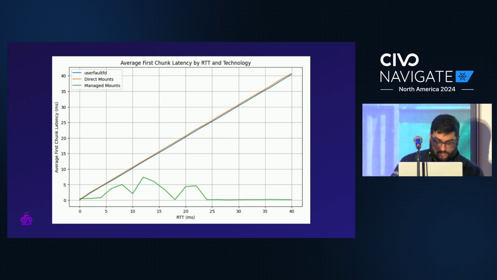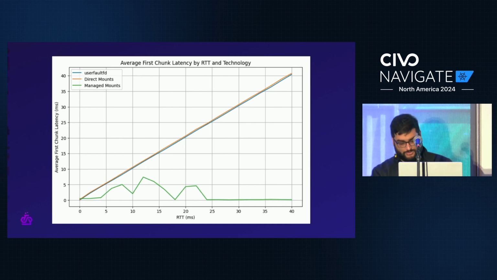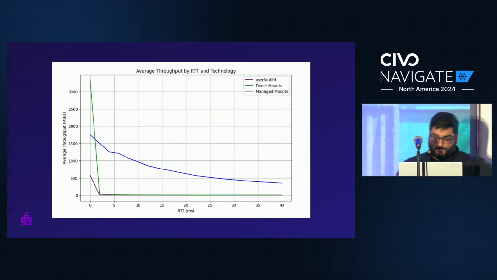And then the last benchmark here, that's the special one. That's the post copy implementation, right? We're not limited to 4 kilobytes at a time anymore, and we are allowed to move data in the background. So we do go and do that with the green benchmark, the managed mount. And so, as you can see, latency is significantly better than even user fault FD, even as the round trip time grows. Okay, latency is cool, but how about read throughput?